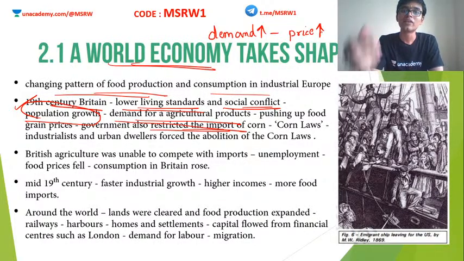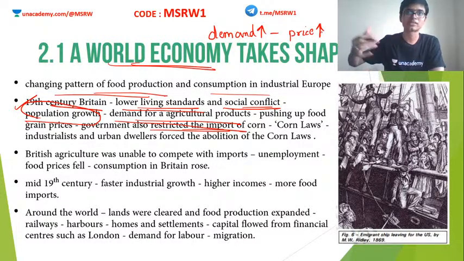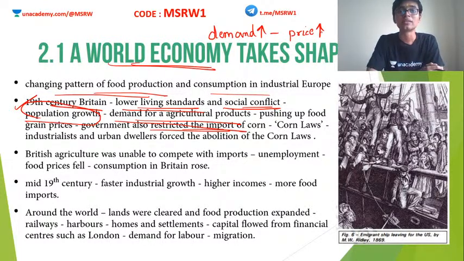But what happened? When more and more food products were imported from other parts of the world, the domestic agricultural laborers actually became miserable. Why? Because the imports are cheaper. So everybody will buy the imports rather than going for the domestic goods. Okay, so the domestic agricultural people started protesting, and they forced the government to impose something known as the Corn Laws. So what is this Corn Law now? The Corn Law actually prevents import of corn from other parts of the world, thereby saving the domestic British economy.